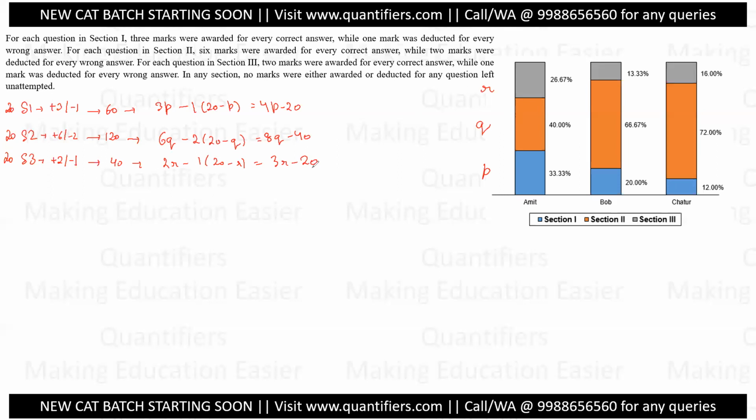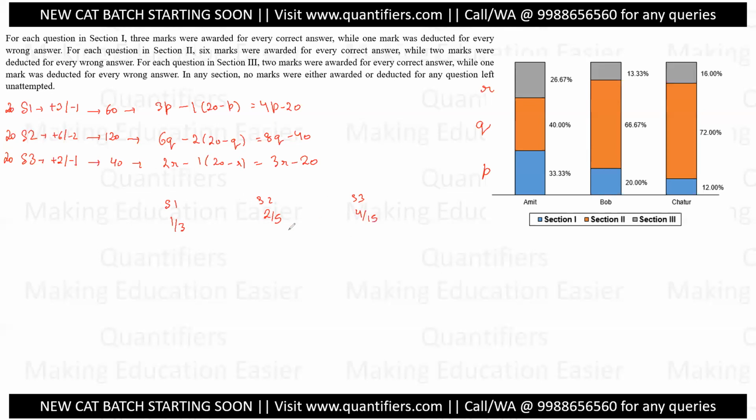Now these are the individual scores which will help me analyze whether the scores are possible or not. How? Let us see. I know the scores are natural numbers. For Amit, in section 1, section 2 and section 3, the scores are 33.33%, which means 1/3 of the total score, 40%, which means 2/5 of the total score, and 26.6%, which means 4/15 of the total score.